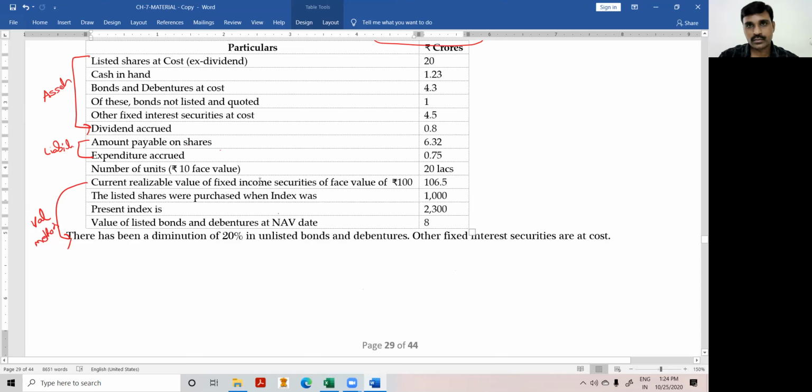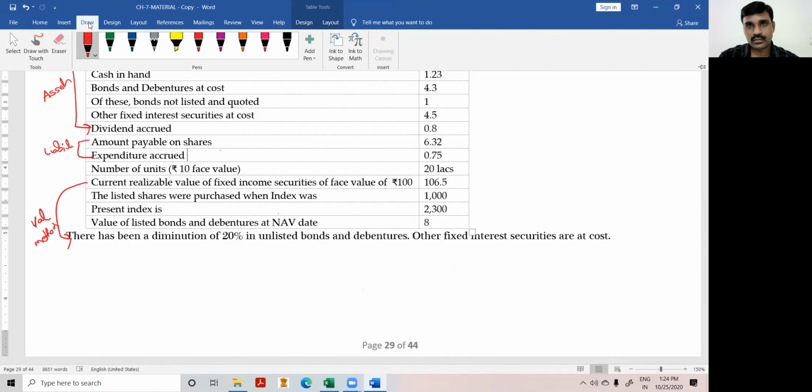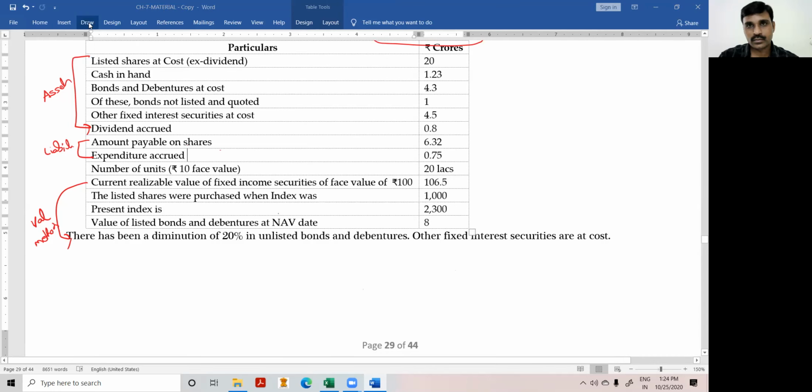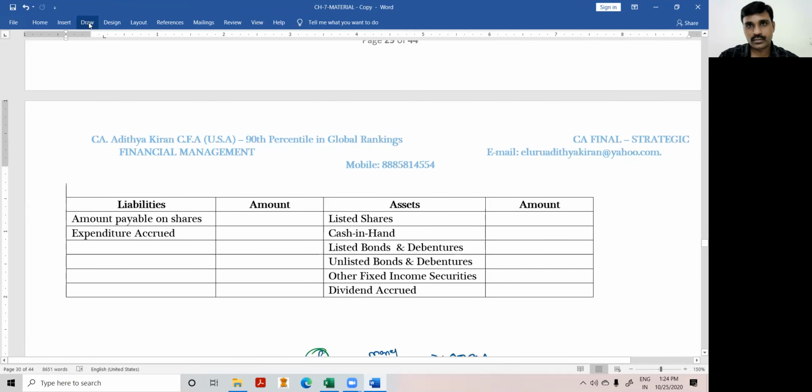Next, look at this point. Current realizable value of fixed income securities of face value of ₹100. First of all, identify how many fixed income securities there are. If you look at our balance sheet, we have 3 fixed income securities: listed bonds, unlisted bonds, and other fixed income securities. All the 3 are fixed income securities.